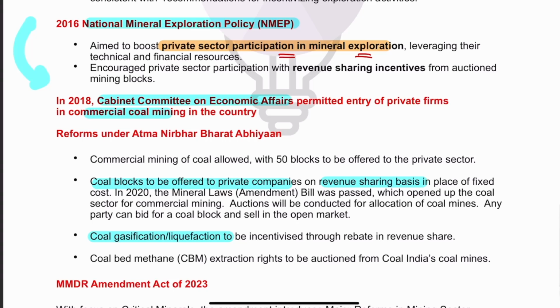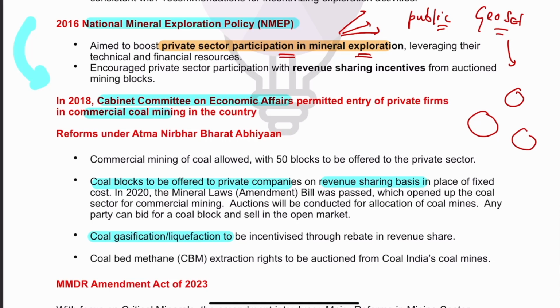It also provided that we need to provide on a public platform all the geoscientific data with respect to minerals in India. So what are the potential sites, what are the potential mineral reserves, all that data needs to be provided on a public platform.